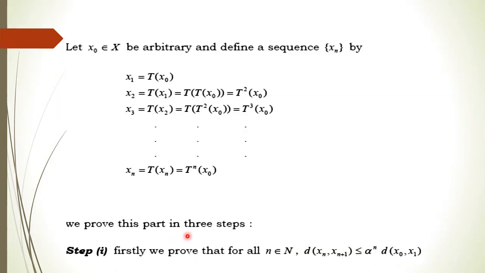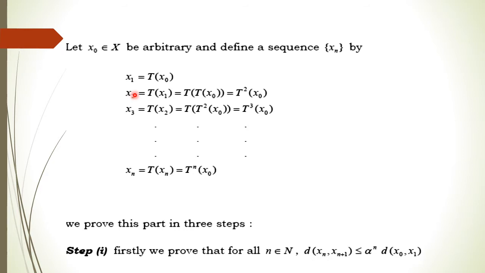Further, consider any point from the set X, let it be x naught. Now we define a sequence x_n in such a way. How do we define this sequence? We consider any point from the set X. The next point x1 will be T of x naught, the image of the point x naught with respect to the mapping T.